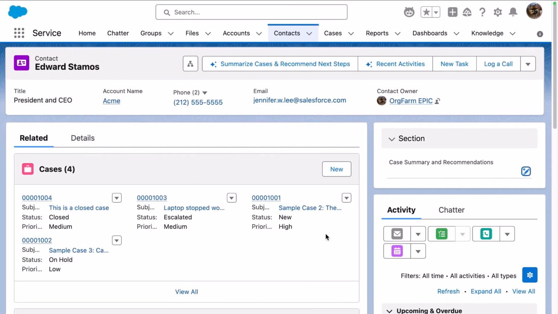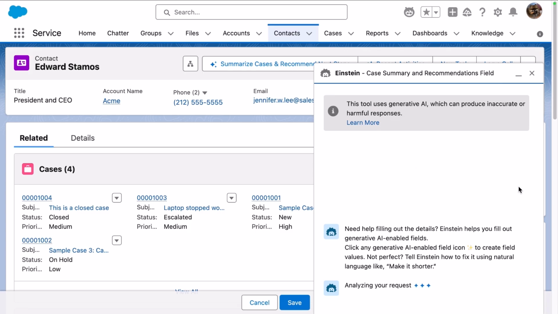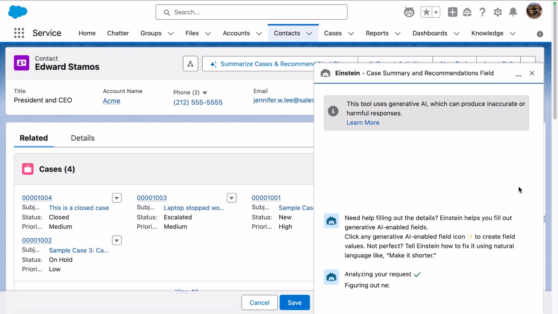To show you the difference, let's take a look at a field generation example. Now check out the field that we have on the contact record called Case Summary and Recommendations. Notice the little wand over in the field. We're going to click on that, and then we're going to click on the sparkles, and that will activate the agent panel. And what it does behind the scenes is it's sending a prompt into the LLM.